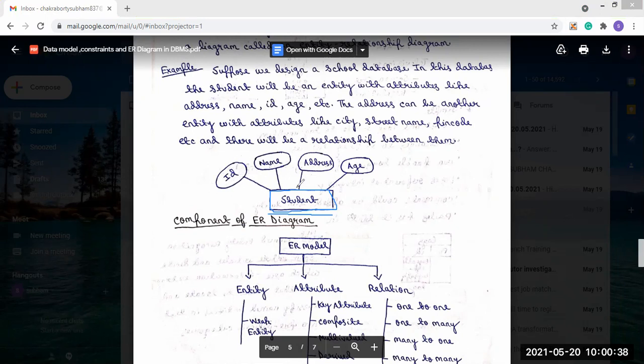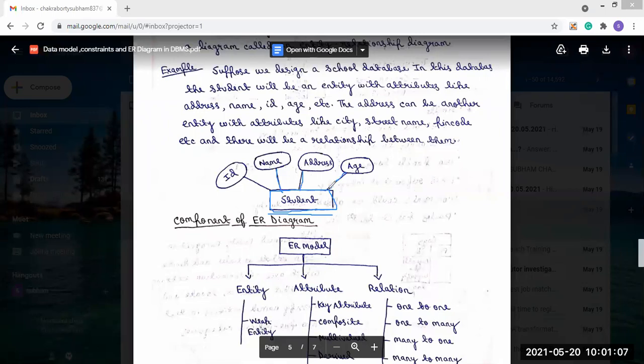You can see the attributes of the student entity: ID, name, address, age. All these attributes are represented in ellipses, and each is connected with a link to the entity. So that's how an entity with its attributes is shown.